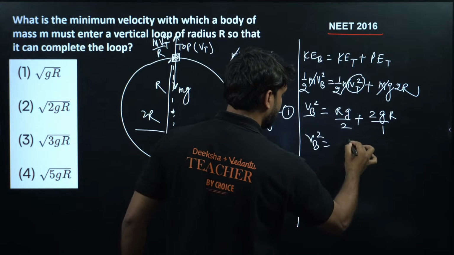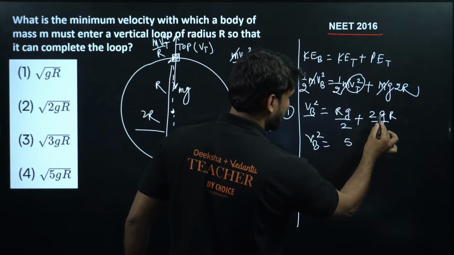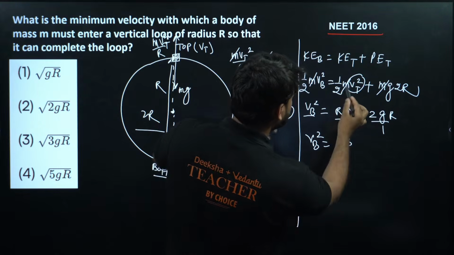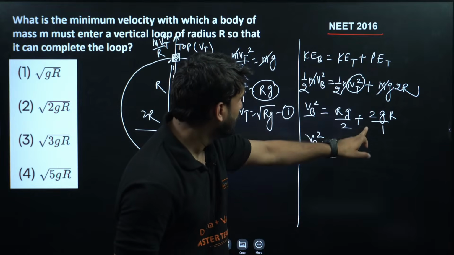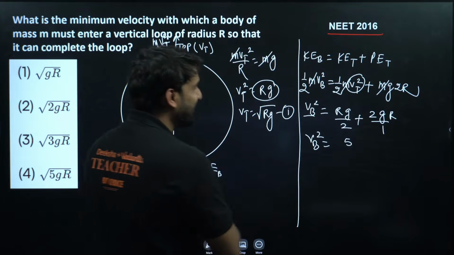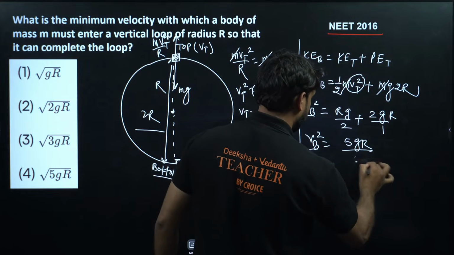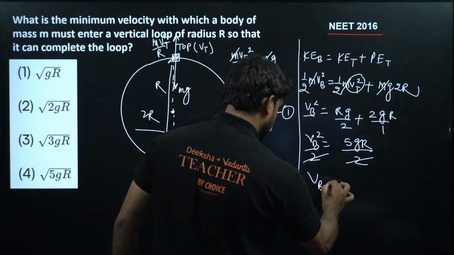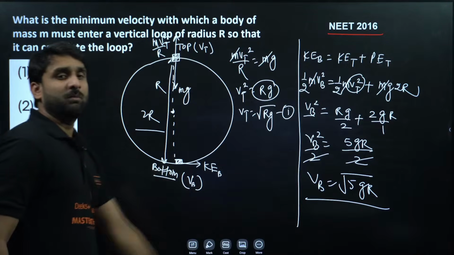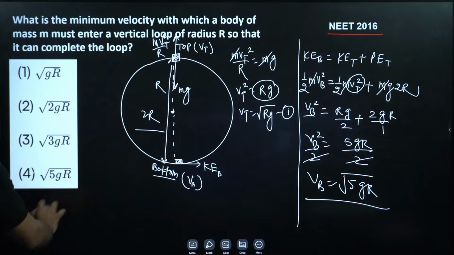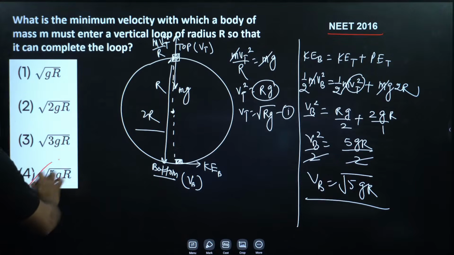So this will become 5gr by 2, and this is equal to vb square by 2. So this will become 5gr divided by 2, the 2 cancels. So vb is equal to under root 5gr. So by using this formula we get under root 5gr. So the formula is clear now. Option number 4 will be correct.